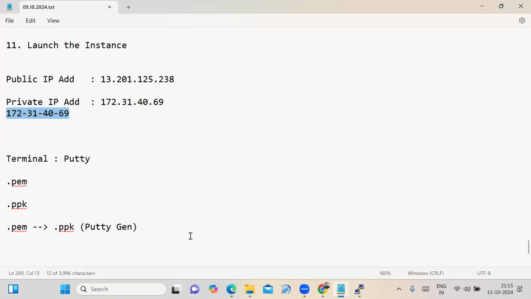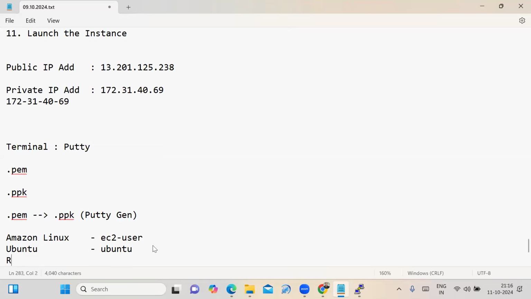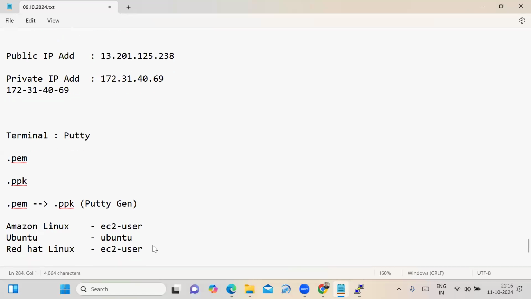If I am launching Amazon Linux, the username is EC2-user. Suppose if I am launching Ubuntu, the username is Ubuntu. If I am launching Red Hat Linux, the username is EC2-user. See, these things we have to practice: how to launch and connect the Ubuntu server, and how to launch and connect the Red Hat Linux server.